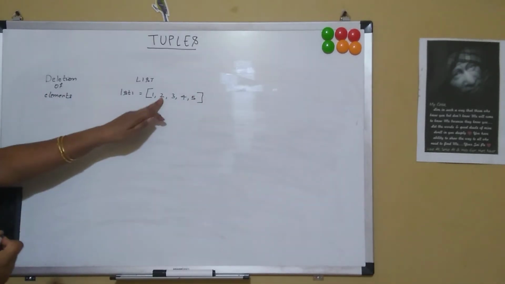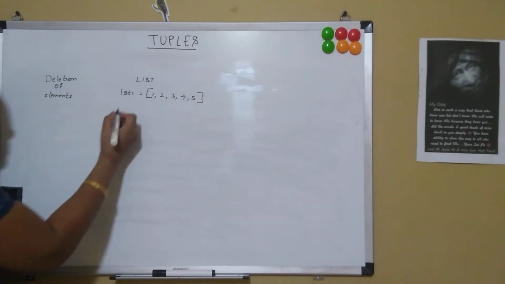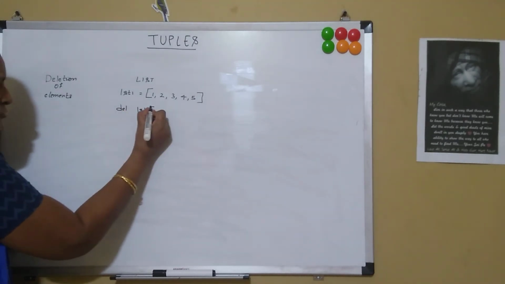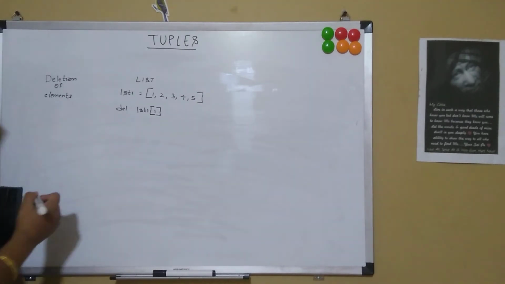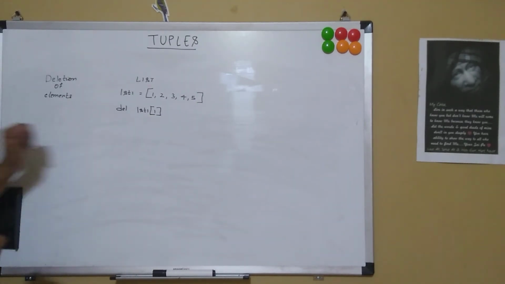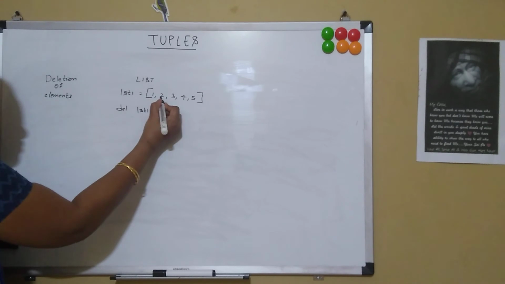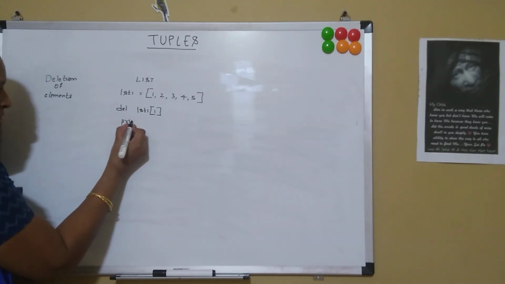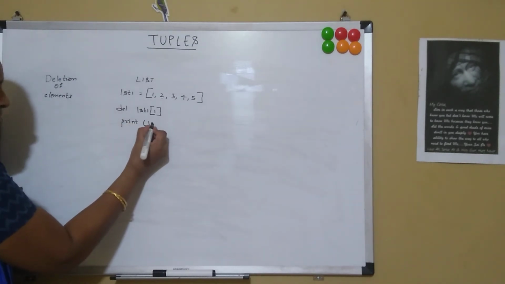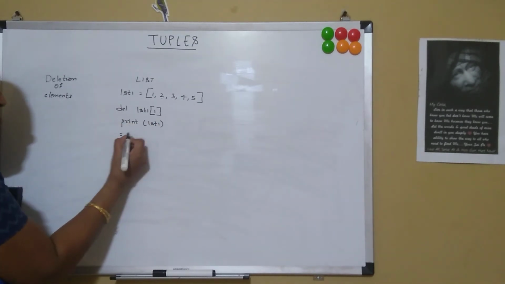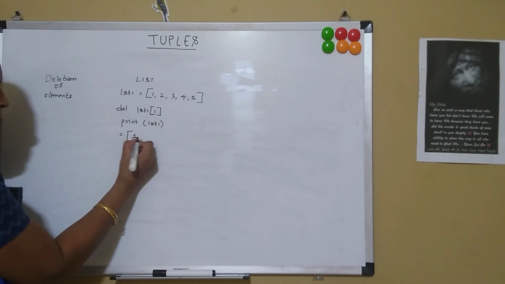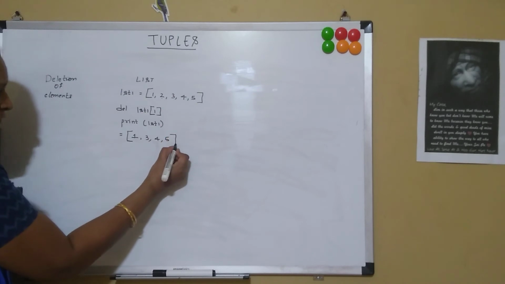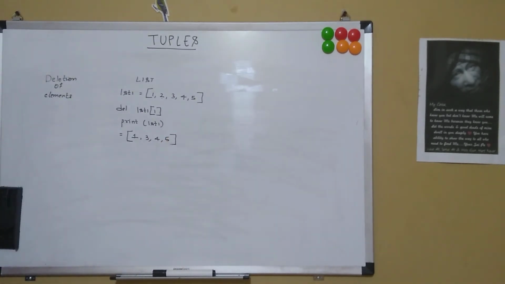Now if I want to delete my second number, then I can just specify del LST1 of index 1. When I give del LST1 of 1, the element at index 1, that is 2, will get deleted from the list. Now, if I say print LST1, then my list will be having 1, 3, 4 and 5. 2 has been deleted from the list.